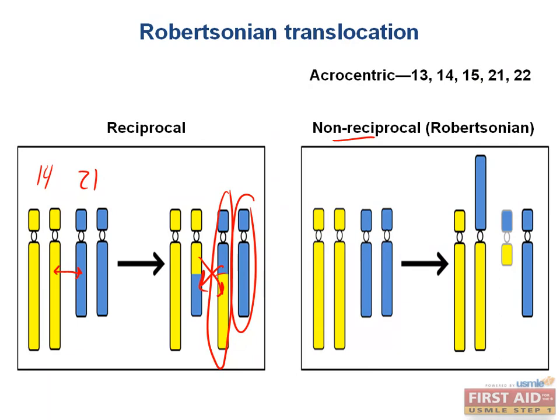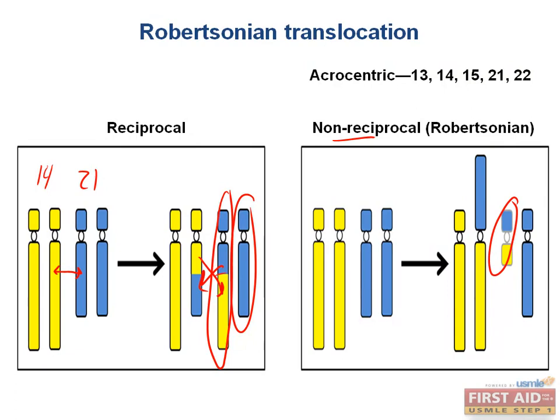Robertsonian translocations can only occur between 2 acrocentric chromosomes, which are chromosomes that have their centromeres near the end. These are chromosomes 13, 14, 15, 21, and 22. It involves the replacement of the short end of one chromosome with the long end of another one, which results in one chromosome with 2 long arms and another with 2 short arms. This smaller one usually gets lost because it's so small. Since the short arms don't contain a lot of genetic material, this is usually not a fatal loss.